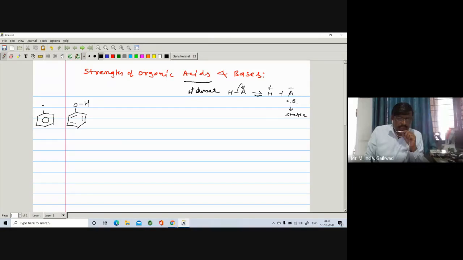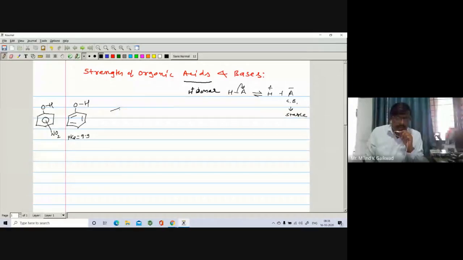Orthonitrophenol is more acidic as compared to phenol. We have explained it with an example. So this nitrophenol, it may be ortho, meta or para, is more acidic as compared to phenol. If you see the pK value of phenol, it is found to be 9.9.